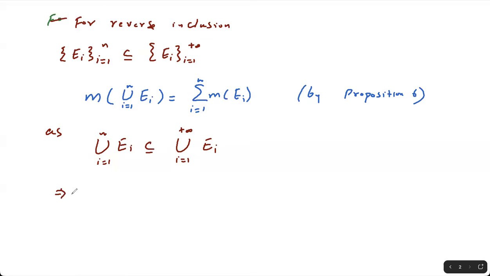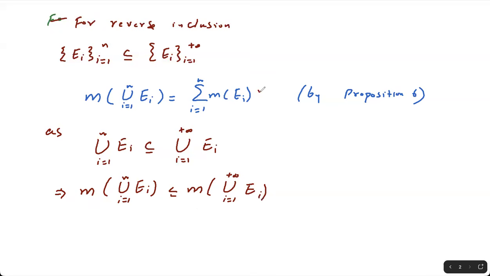This implies, because the outer measure satisfies monotonicity, the Lebesgue measure also satisfies monotonicity. So by the monotonicity, M of union from i equal to 1 to n of E_i is a subset of M of union from i equal to 1 to plus infinity of E_i's.